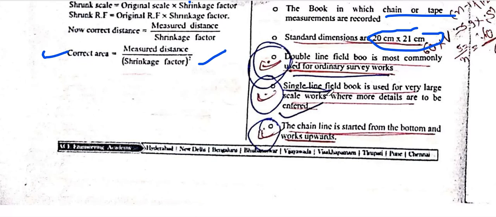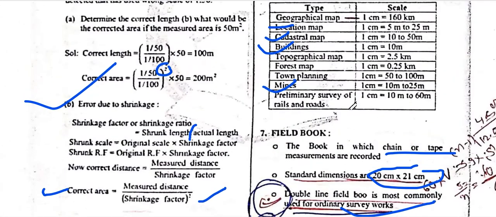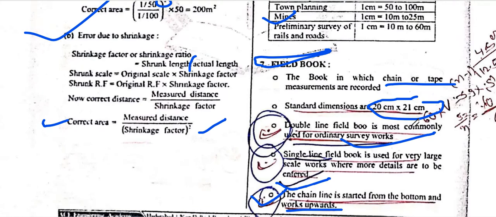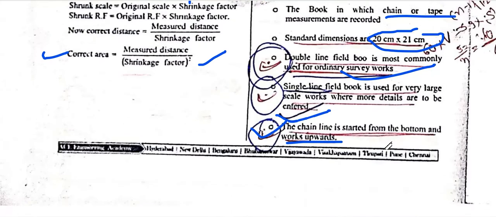The double line field book is mostly used on ordinary survey works, and the single line is for very large scale work where more details are to be taken. The chain line starts from the bottom and works upward. That is the field book.